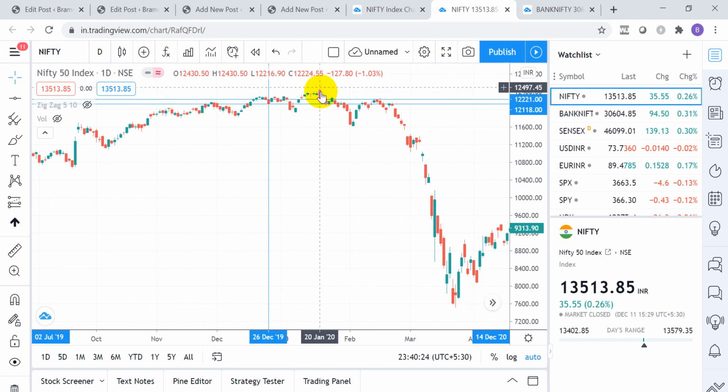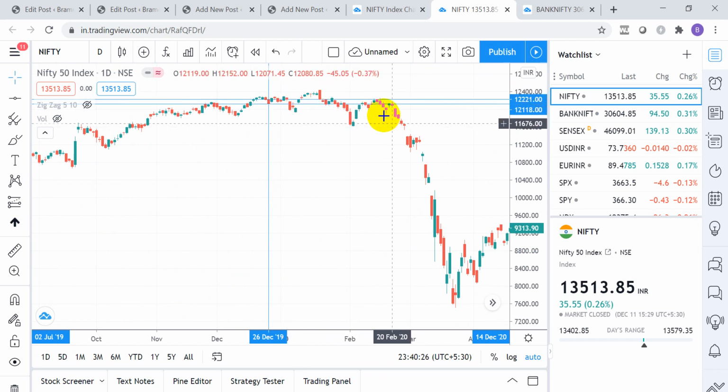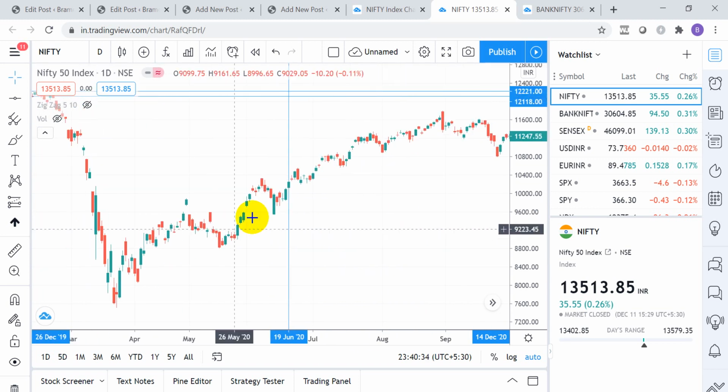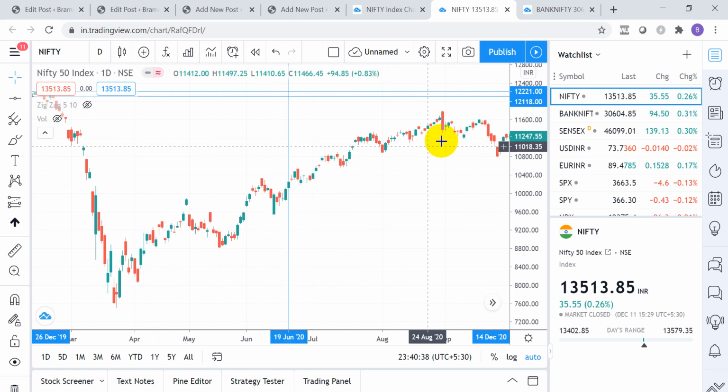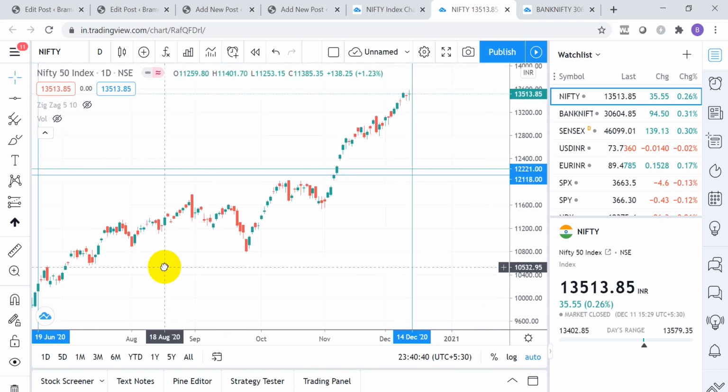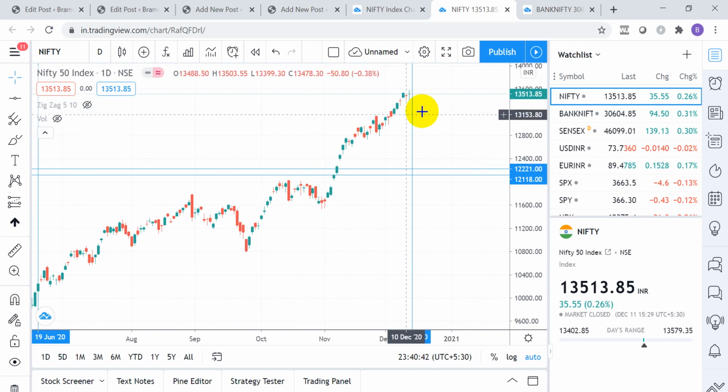Once this high was breached on the upside, even after the big fall which we saw in March, the price was rejecting on the higher end of the solar eclipse, and once the lower end was breached, from there it was a waterfall kind of decline. The last one came on 9th June, and after that a big rally only came on the upside. So this is a very important event to find the short-term and long-term trend of the market.